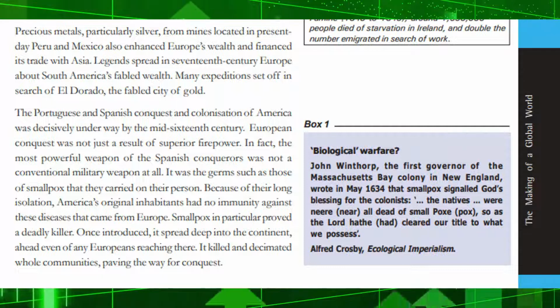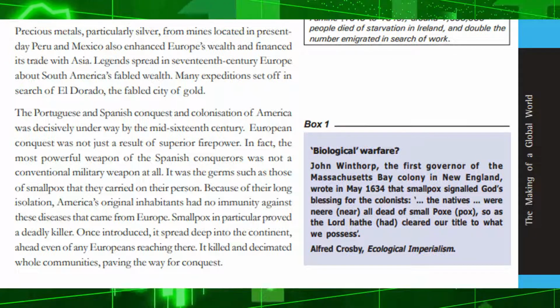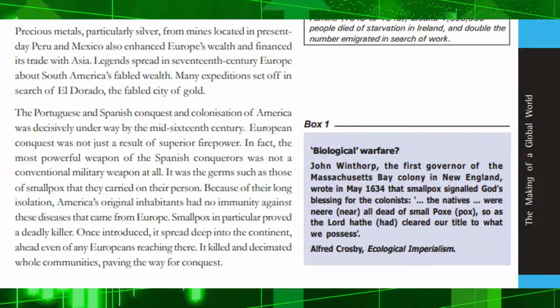Biological warfare? John Winthrop, the first governor of the Massachusetts Bay Colony in New England, wrote in May 1634 that smallpox signaled God's blessing for the colonists. "The natives are near all dead of smallpox, so as the Lord hath cleared our title to what we possess." Alfred Crosby, Ecological Imperialism.